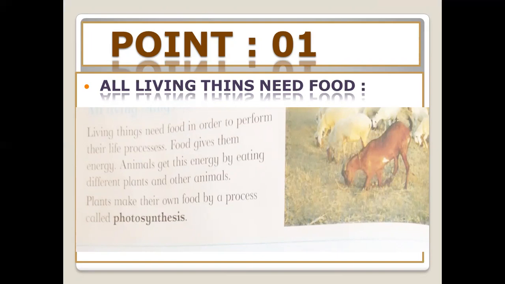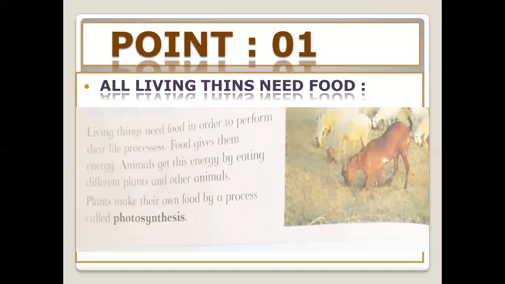And you also learned about which type of animals eat plants, which animals eat other animals, and which animals eat both plants and animals. Who will tell me about this? Yes, herbivores, carnivores, and omnivores.